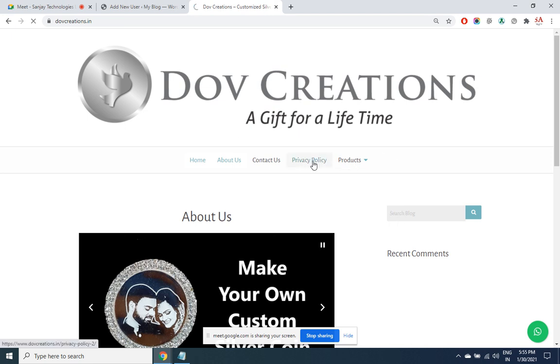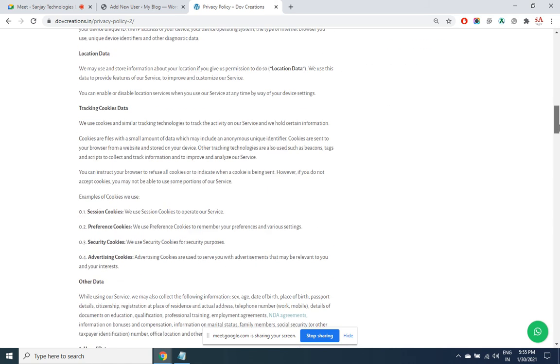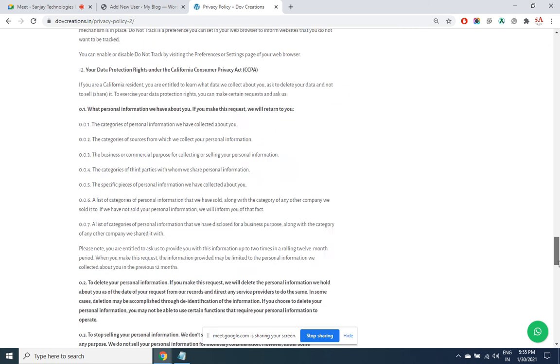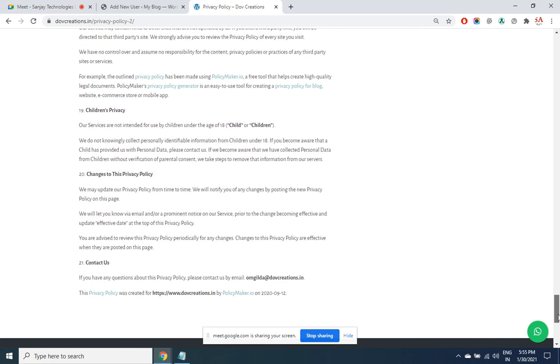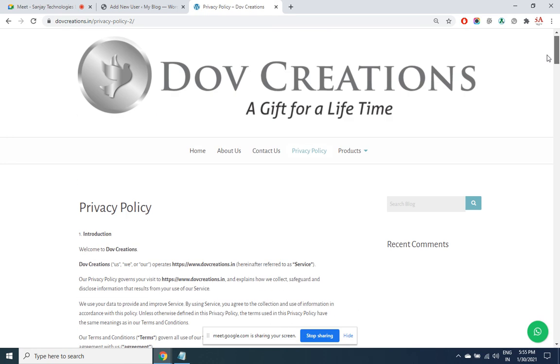Like this, you got to provide what and all data of the users you are taking and how you are going to use it. You got to commit to them that the contact details will not be shared elsewhere, or maybe you are having some return policy. If the product is damaged, in how many days you would like to return, are you going to pay the courier cost and all that if it is an e-commerce site. So depending upon the type of site, it has got its own privacy policy.